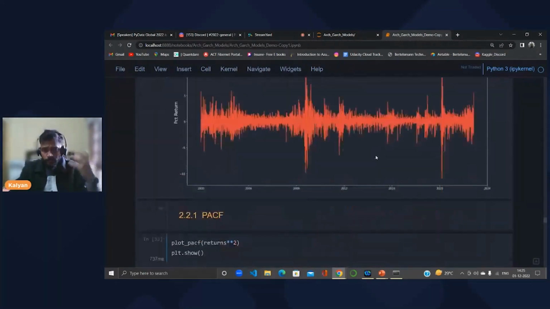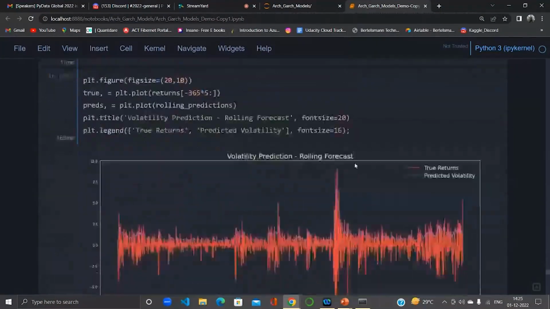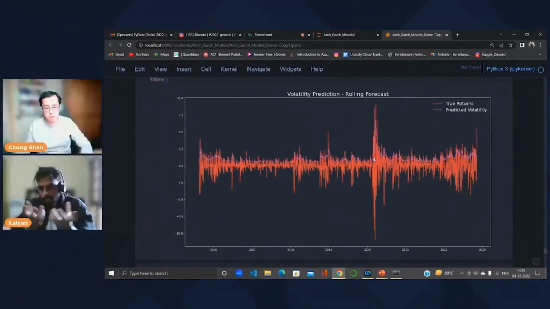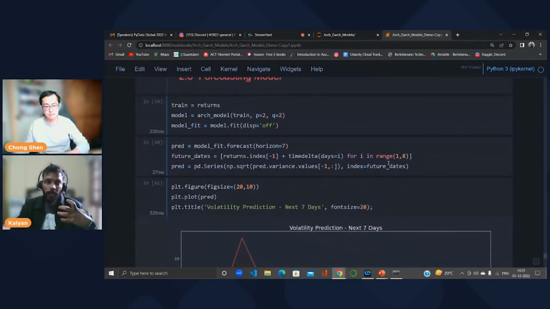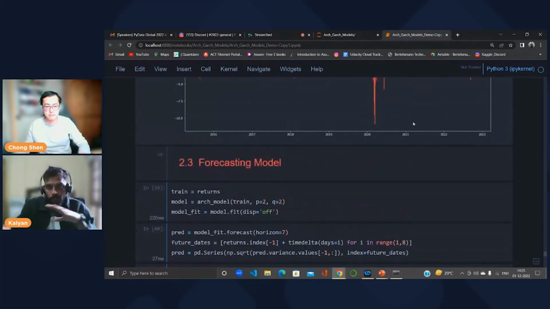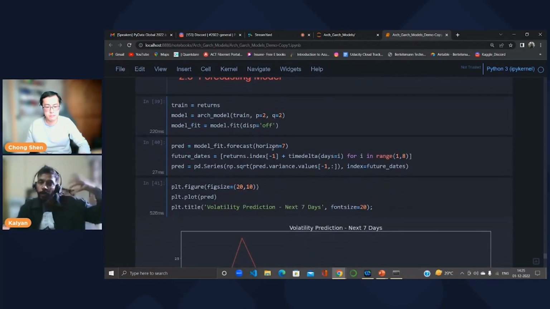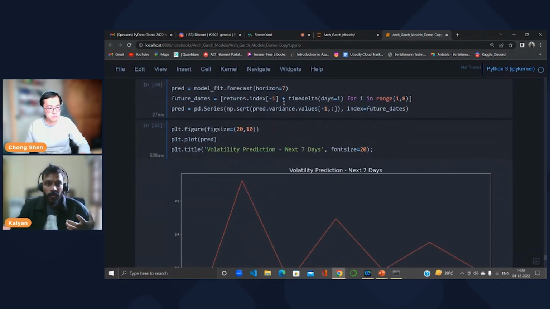I've done the same example for other equities, like the S&P here, but the final thing I would like to show you is, once we have built and visualized the predicted volatility, it's time to forecast with our model. For the S&P equity, we have built up to the visualization, and you have seen all this part in the previous one. Now I'm forecasting the next 7 days, to see how my GARCH model is able to predict.